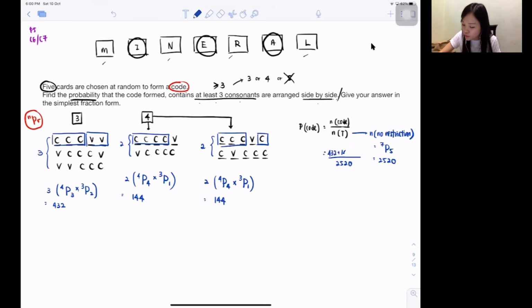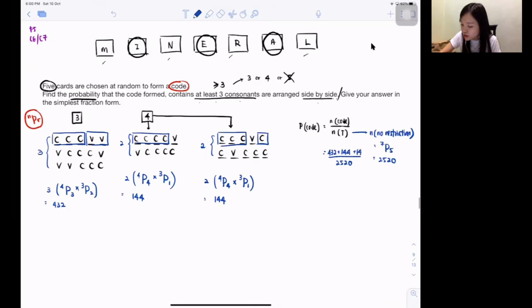So for whatever they say, I got 432 plus 144 plus 144. Isn't it, all together, that is the total number of ways allowed for me. 432 plus 144 plus 144, okay, the ways that I can get is 720. The total ways available is 2,520. So 720 divided by 2,520, becomes a fraction. Isn't it the probability is actually 2 out of 7?